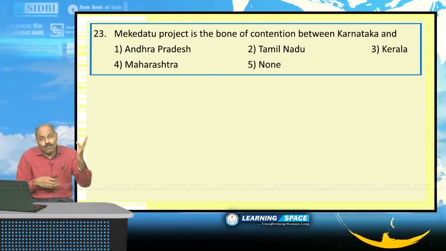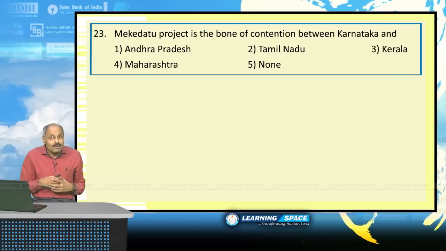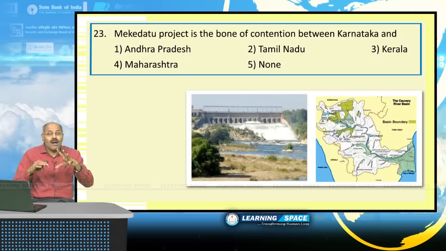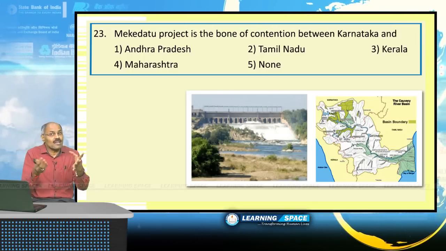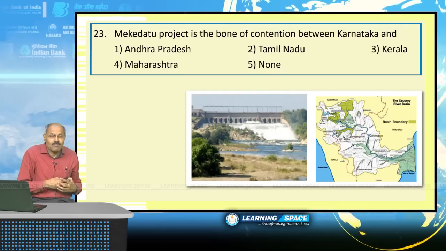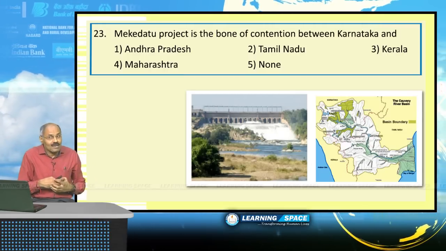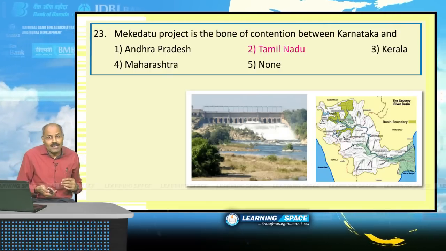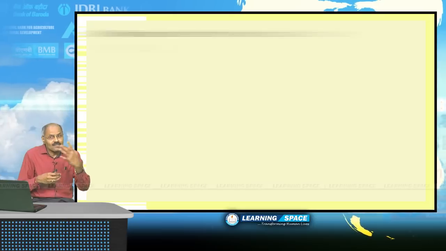The Mekedatu project is the bone of contention between Karnataka and Tamil Nadu. This Mekedatu project is coming up in Karnataka over the river Kaveri. Karnataka says this is for drinking water, but Tamil Nadu is not agreeing with the view expressed by Karnataka, and that is the bone of contention. Please don't forget, Mekedatu project is on river Kaveri and the bone of contention between two states, Tamil Nadu and Karnataka. Look at the last question.